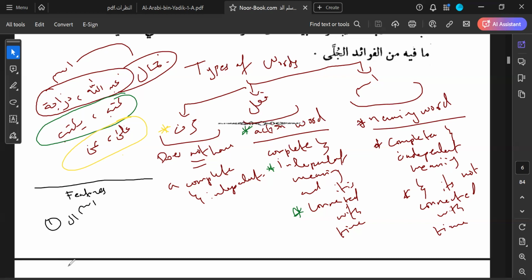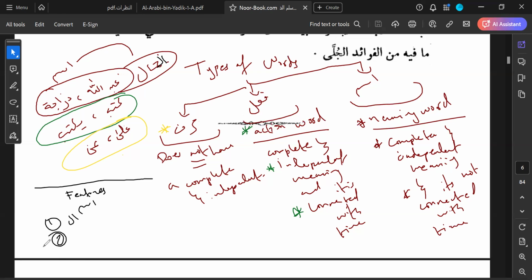Those nouns which are confusing for you, whether you know they're nouns or not, you can try adding al at the front. If they accept al, they're nouns. Abdullah, clearly you know it's a noun, it's a name of a person. You might get confused with Jamal. Can the word Jamal accept al? Yes, it can. Al Jamal, the beauty. That means it's a noun.